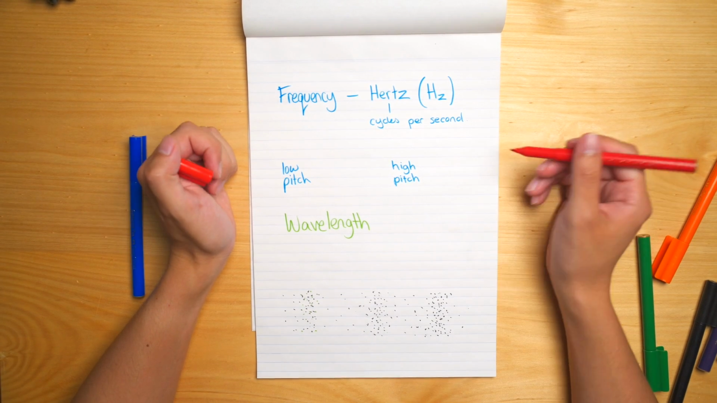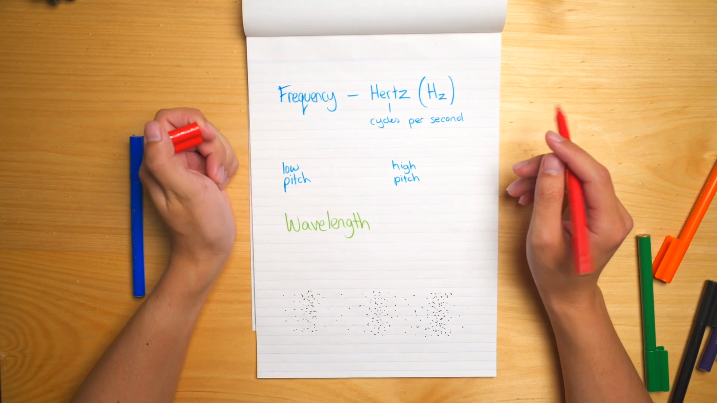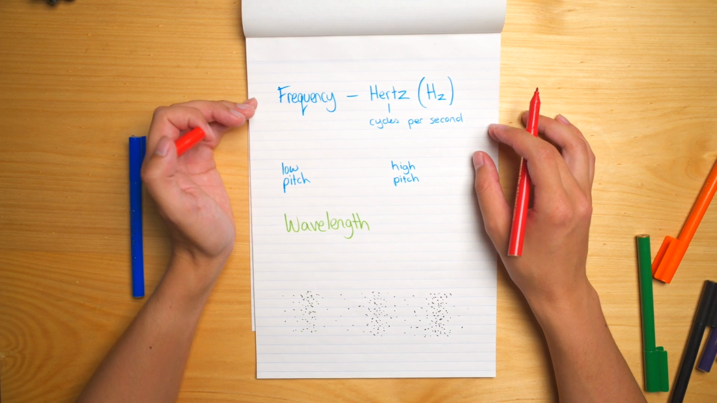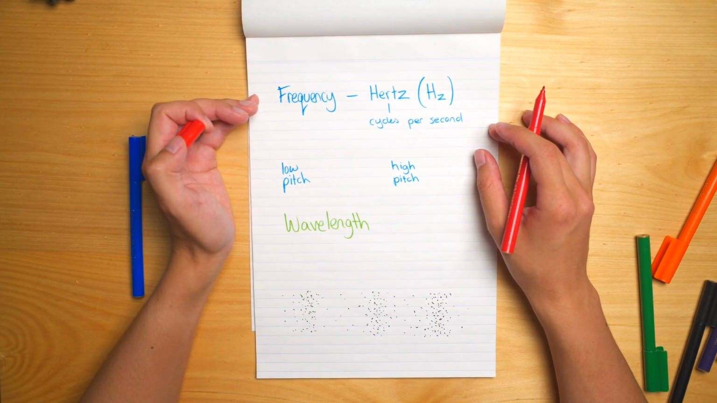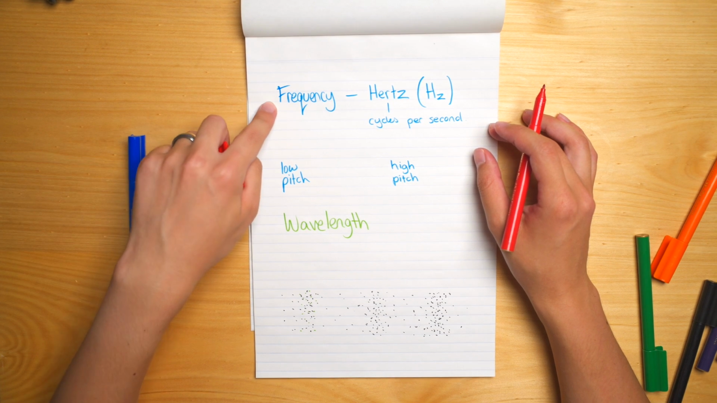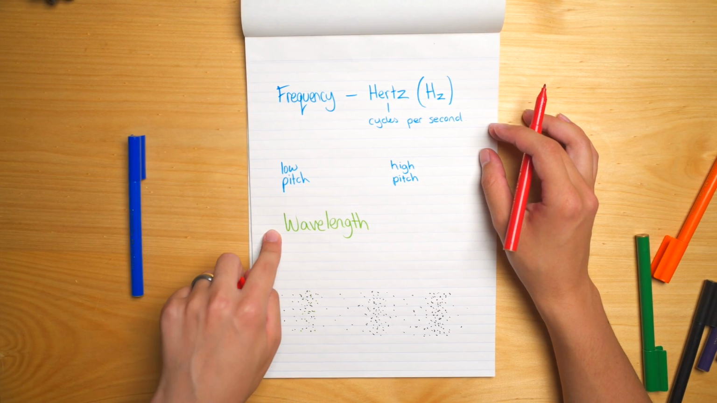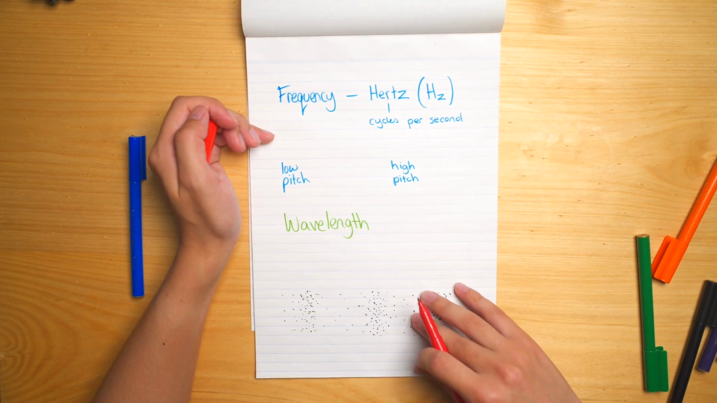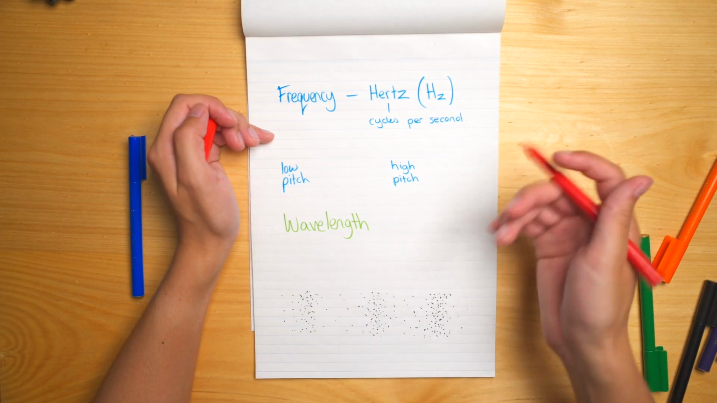Welcome back to part 2 of waves and how they are relating to sound. Here we're going to talk about some of the terms we use to describe the characteristics of a wave. We use the word frequency, we use the word wavelength, and we also use the word amplitude, but I'll have that written on the next page when we get to that.